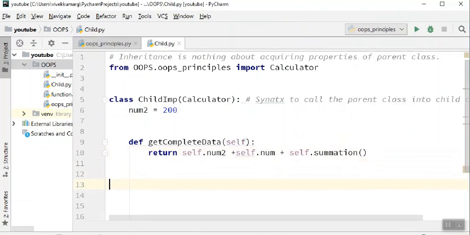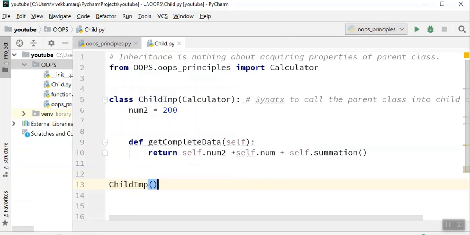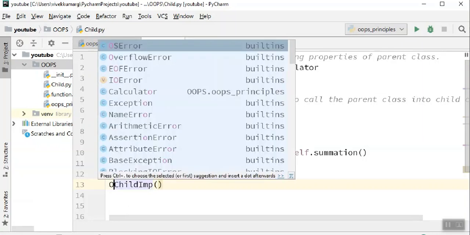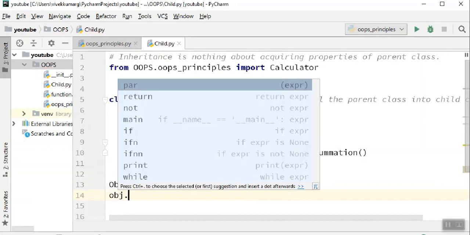You know, if you want to call any method of your class, you need to create an object. To create an object, first come out of this class. We have discussed this already in our previous lecture, right? Now let's create an object. I would say child implementation, and we'll say this as obj equals this.